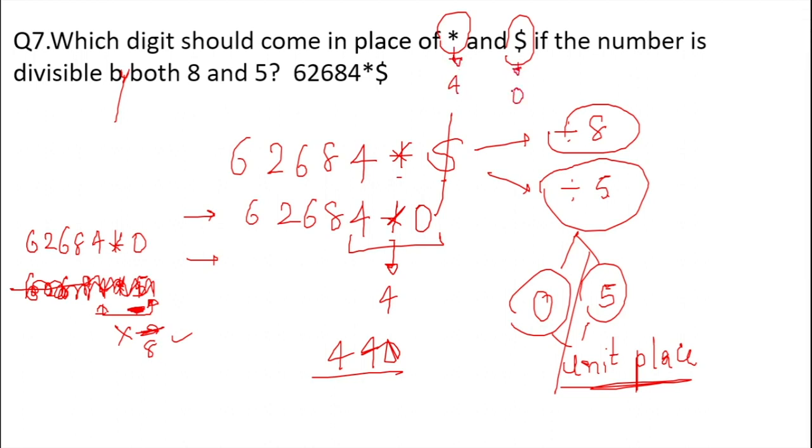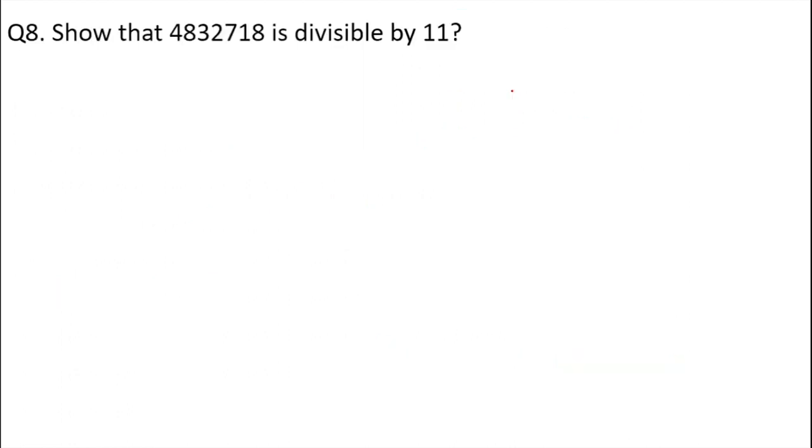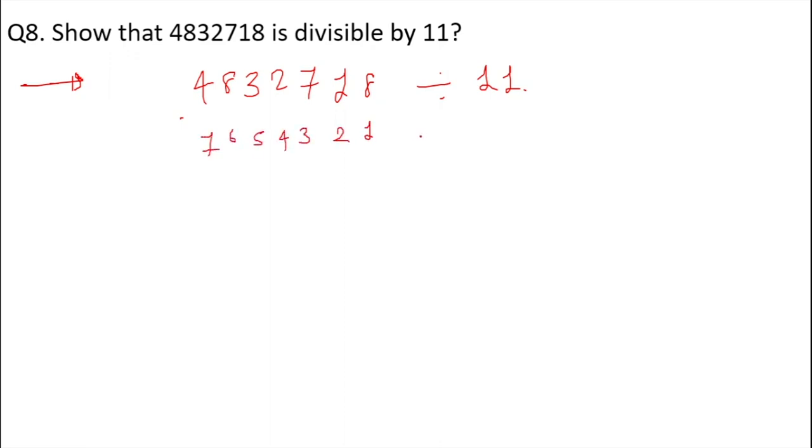Okay, so these were the questions based upon the divisibility test. One more question is about showing that the given number is divisible by 11. To show that, what do we have to do? 4832718. Whether this given number is divisible by 11 or not is what we have to show here. We know the divisibility test of 11: we have to check the odd places and even places. For example, 1 2 3 4 5 6 7. In this, which are the odd places? 1, 3, 5 and 7.